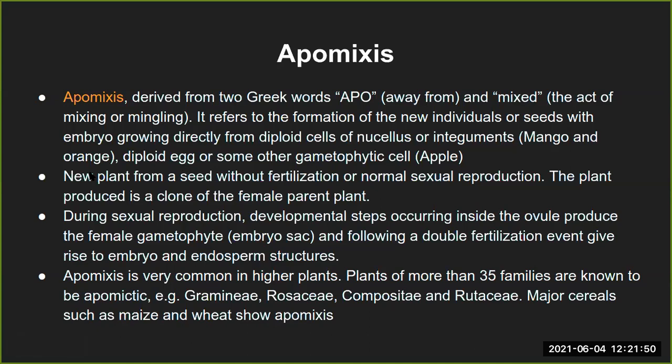But here they are clearly mentioning the diploid egg, and they are not mentioning the fertilized egg. When it is a diploid egg, that means both copies of the gametes present in this cell are from the female, right? If it is a fertilized egg, that means one is male and one is female. So if both are female, how can it lead to the normal course of growth? That is my question. And that is when I said, how will it generate into a viable seed? So that is where I am stuck.